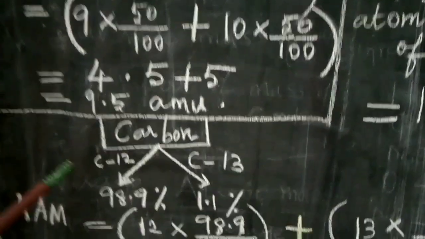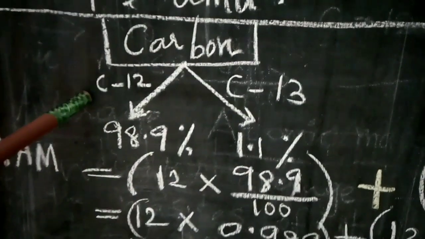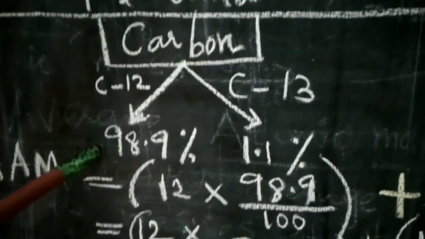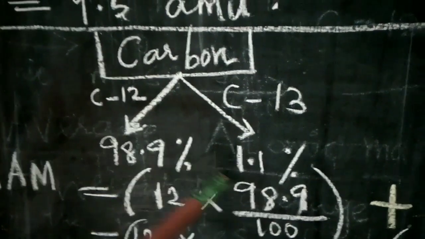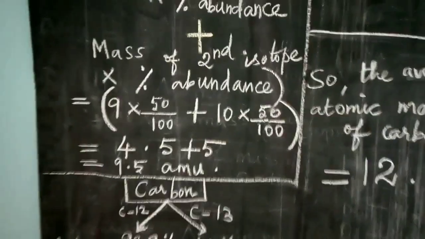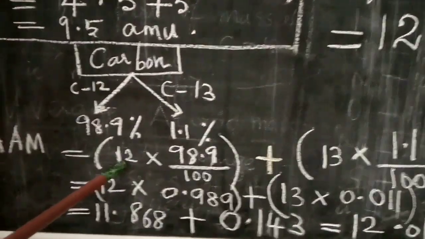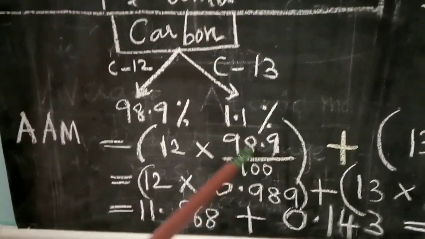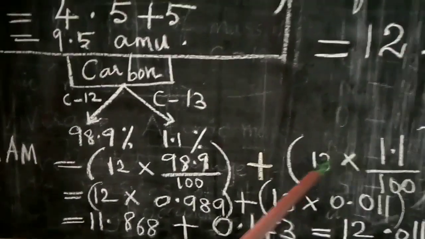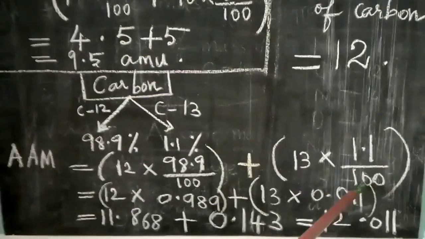Now I will explain one more element, that is carbon. Carbon exists naturally as carbon-12 isotope and carbon-13 isotope. It has percentage abundances of 98.9% and 1.1%. So we have to apply this formula. Average atomic mass is equal to the mass of the first isotope, 12, into the percentage abundance, 98.9/100, plus the mass of the second isotope, that is 13, into the percentage abundance, here 1.1 by 100.